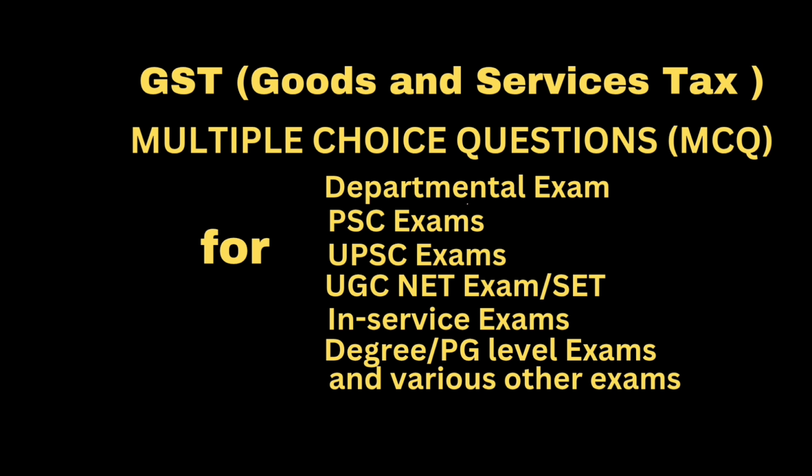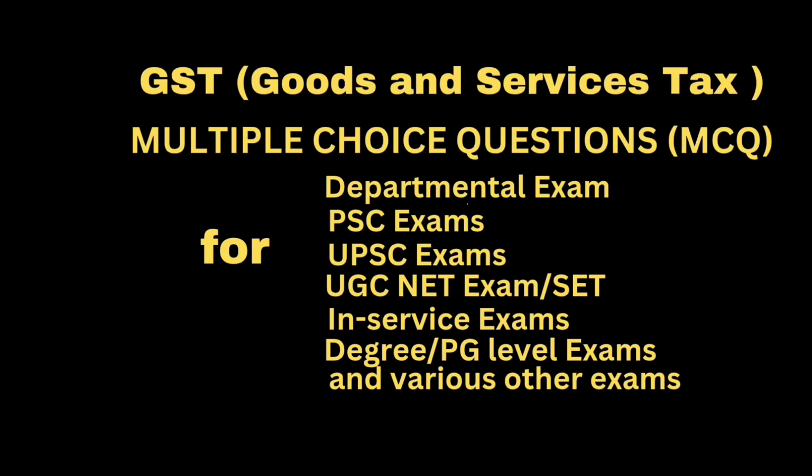Question: the time of supply of goods where the supplier is liable to pay tax under forward charge shall be. Answer. Option A, the date of actual issue of invoice by the supplier. Option B, the last date on which he is required under section 31 subsection 1 to issue the invoice with respect to the supply. Option C, the date on which the supplier receives the payment with respect to the supply.